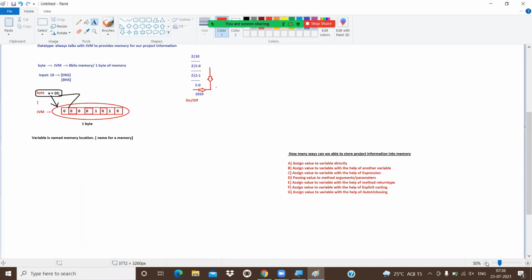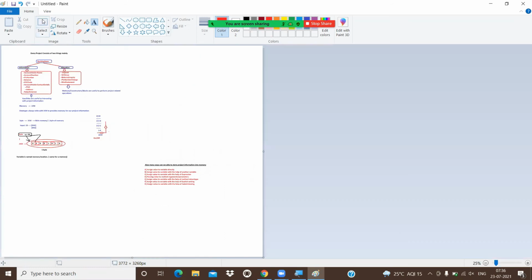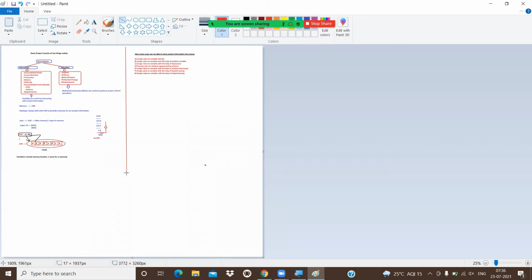Now, we already saw the first approach. What is the first approach? Assigning a value to a variable directly. Directly means we are giving the value directly.